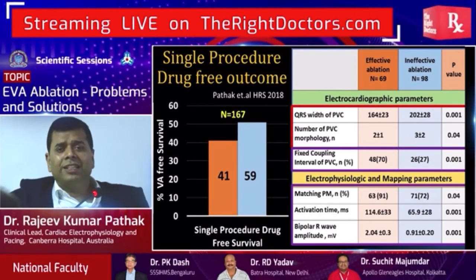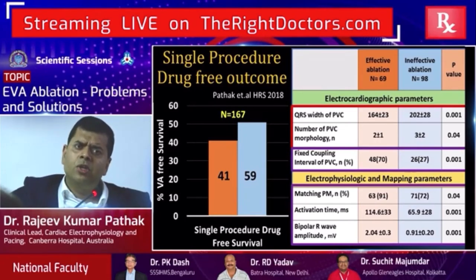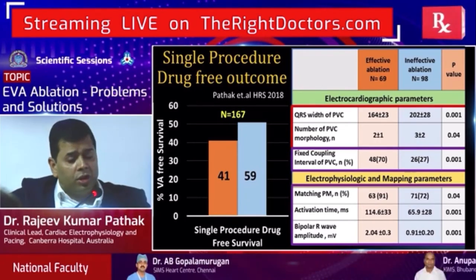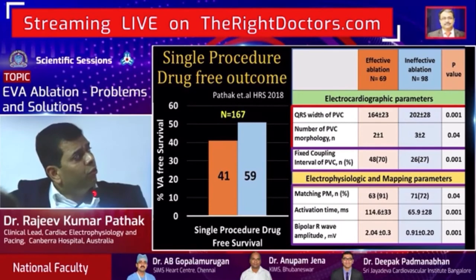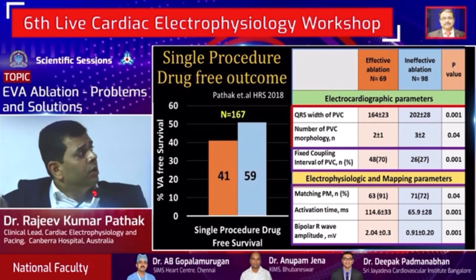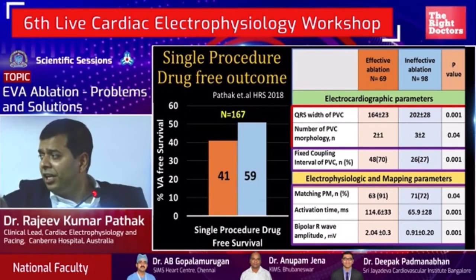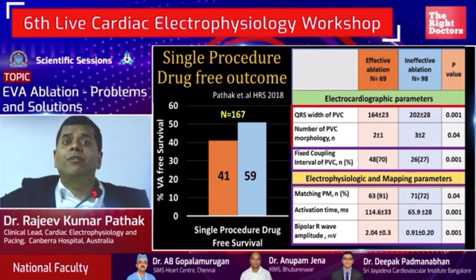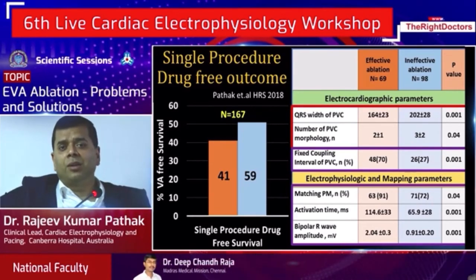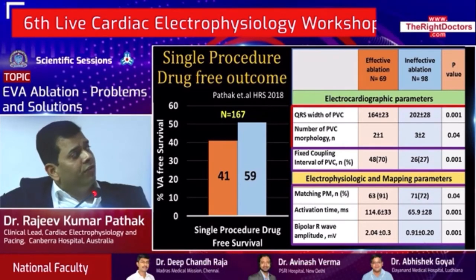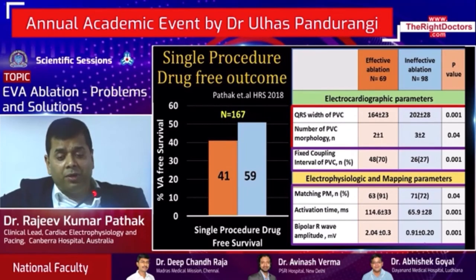Basically, we looked at the different parameters which can tell us whether these are going to be successful or not. And we found that presence of wide QRS PVCs and multiple morphologies seen at baseline is a marker of failure for a single procedure drug-free outcome, and often those patients will require multiple ablations.